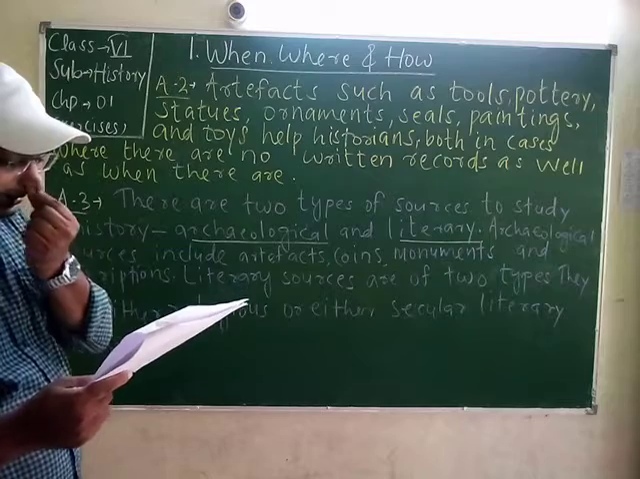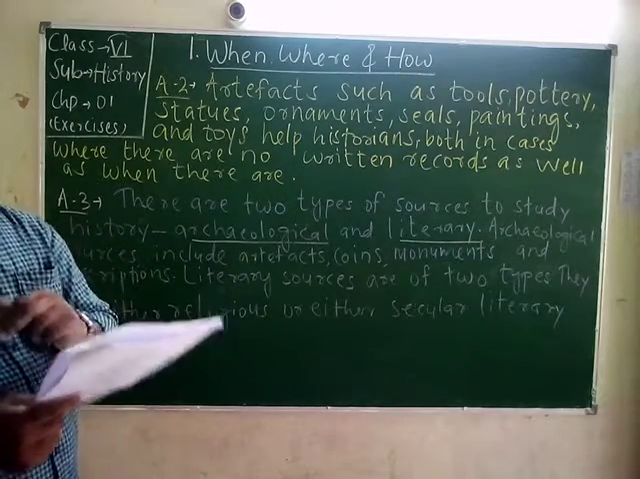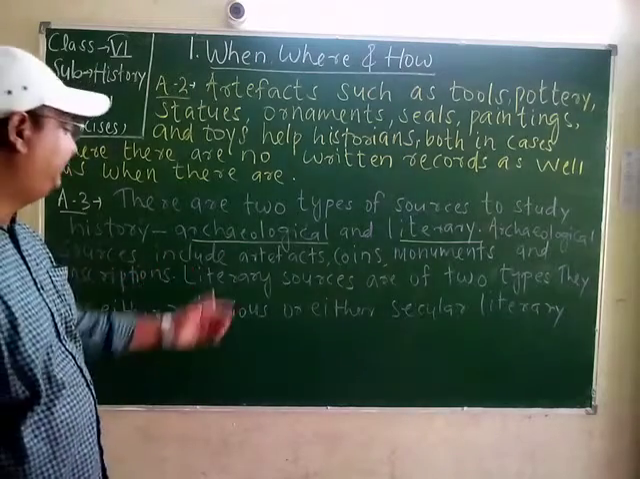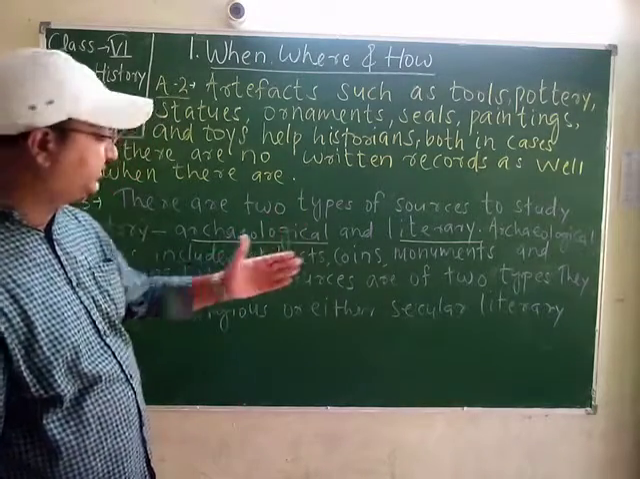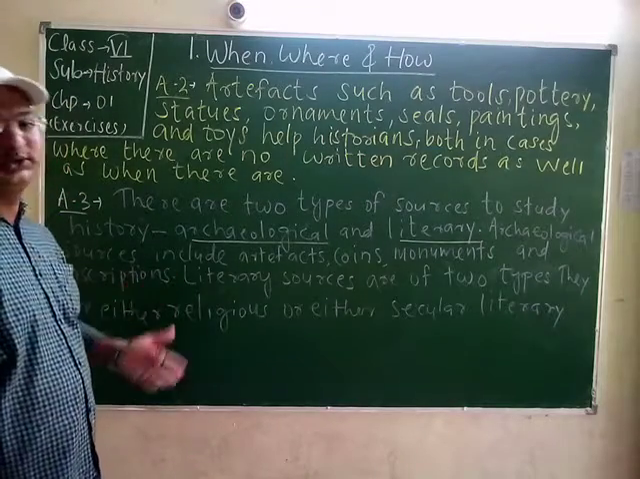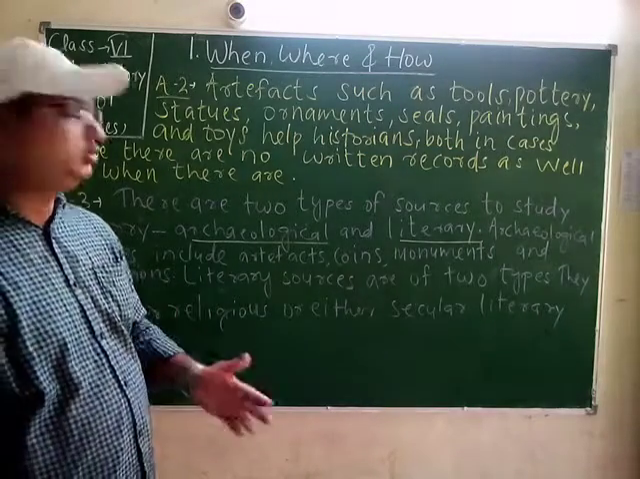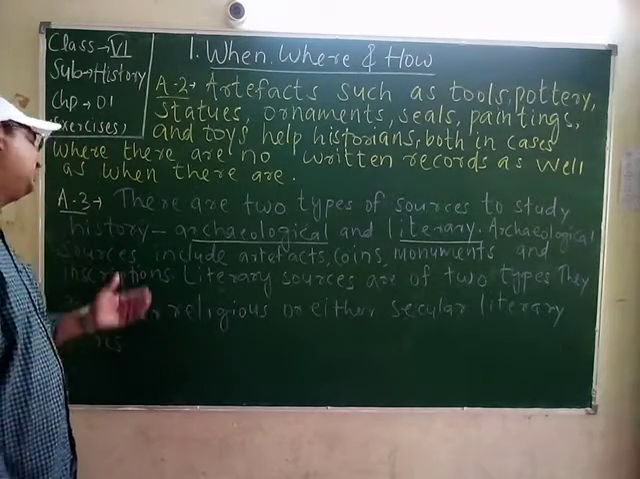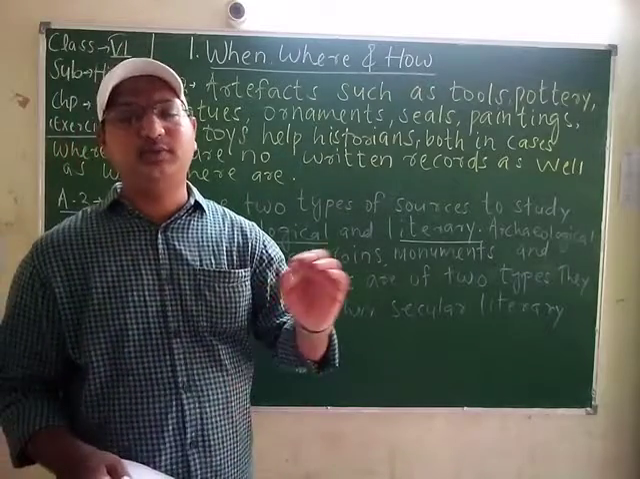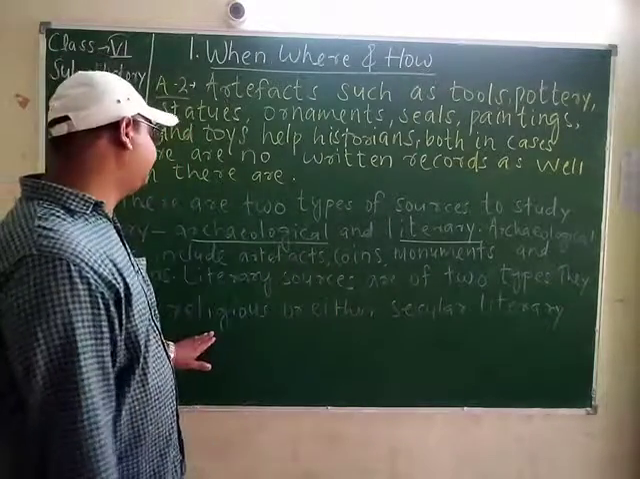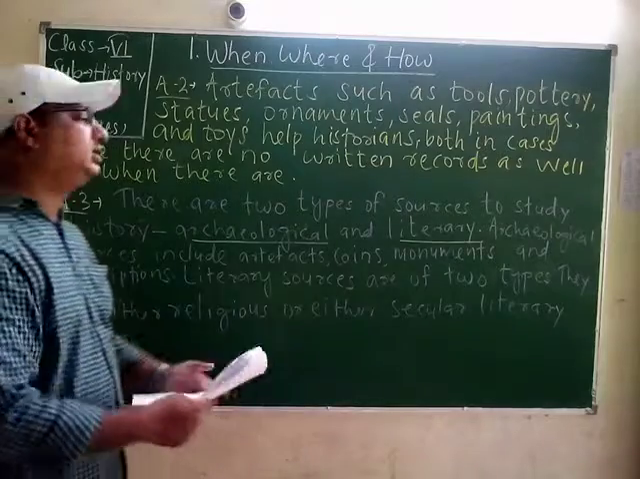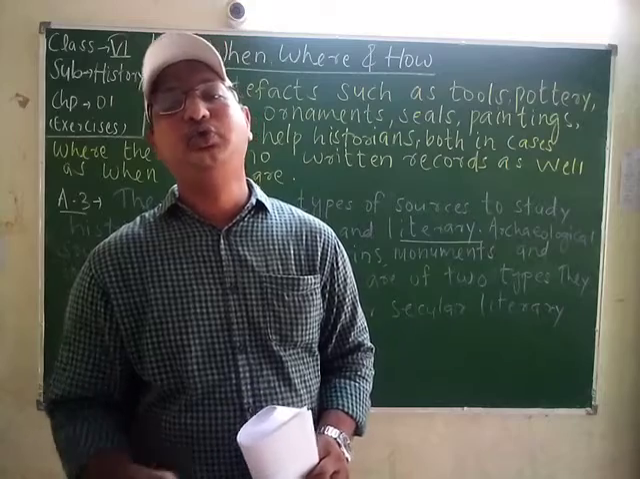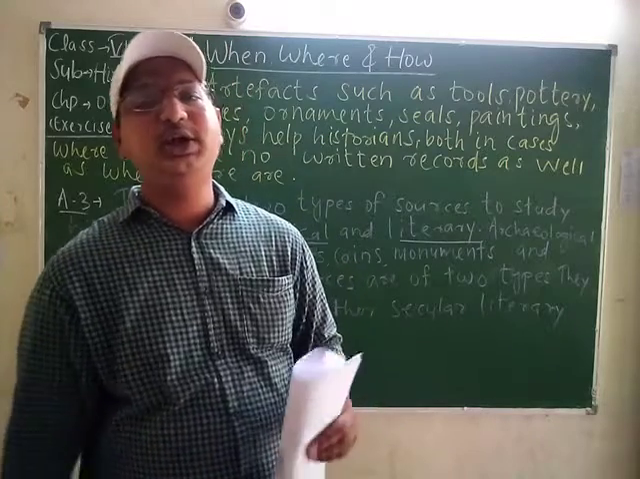Then the next question is here, the second part. What is a primary historical source? Okay, students, archaeological sources include artifacts, coins, monuments and inscriptions. This can be a primary historical source. Then literary sources are of two types. Students, they are either religious or secular literary works, literary meaning related to reading and writing. So these are the two different types of sources to study history. Okay, students.